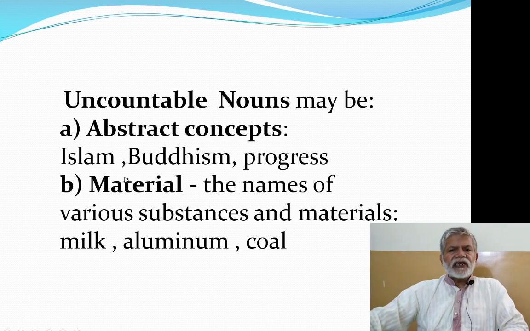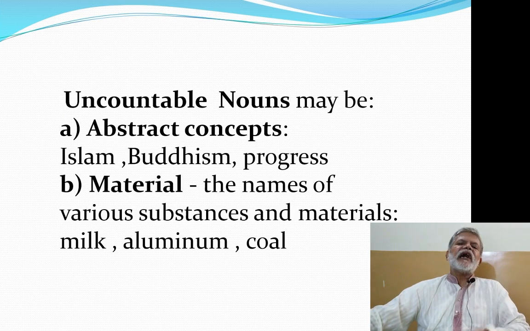Uncountable nouns may be material nouns also. These are the names of various substances and materials. Material nouns are generally uncountable nouns. Material nouns are the names of the things which are used to make other things. For example, milk, aluminium, coal. Now these are material nouns and they don't have their plural form. That's why they are also uncountable nouns.